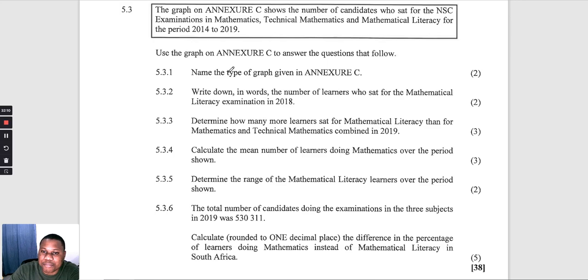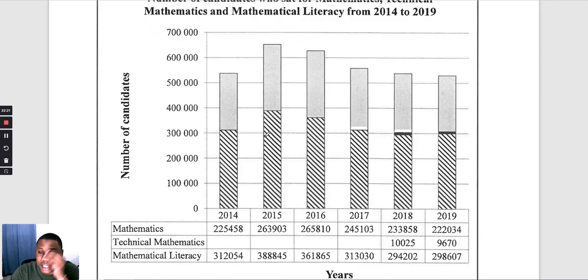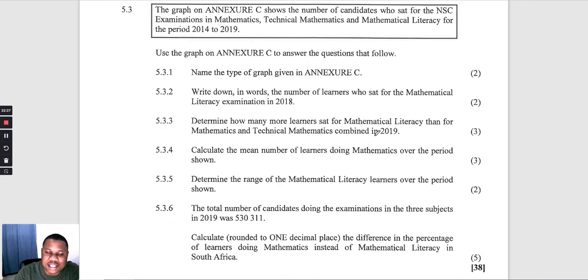They say name the type of the graph given in Annexure C. So the graph given here, we call a stacked bar graph. It means that the bars have been stacked on top of each other.